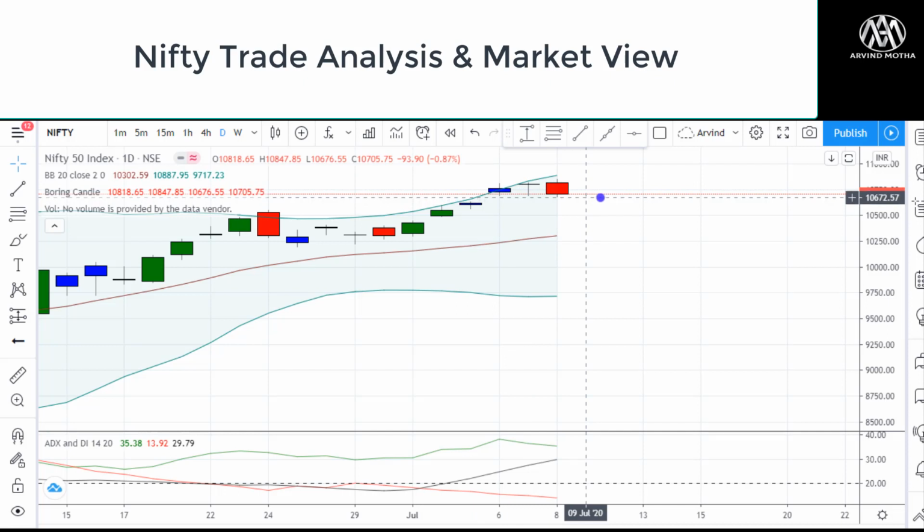But we have to keep an eye on the levels. If it is going to break down below support or break out above resistance, we can take further positions. As long as the market is moving sideways, just keep your trades intraday, and you can trade in options to be safer. You can buy options, and then you can take it from there. So that's my view, and that is my trade.